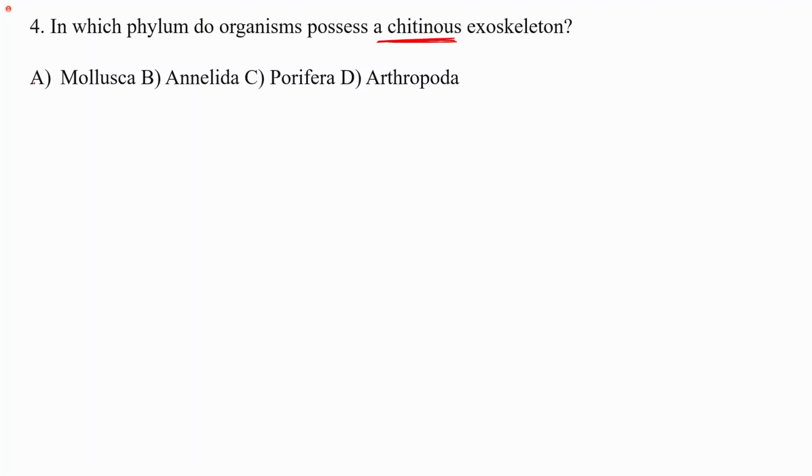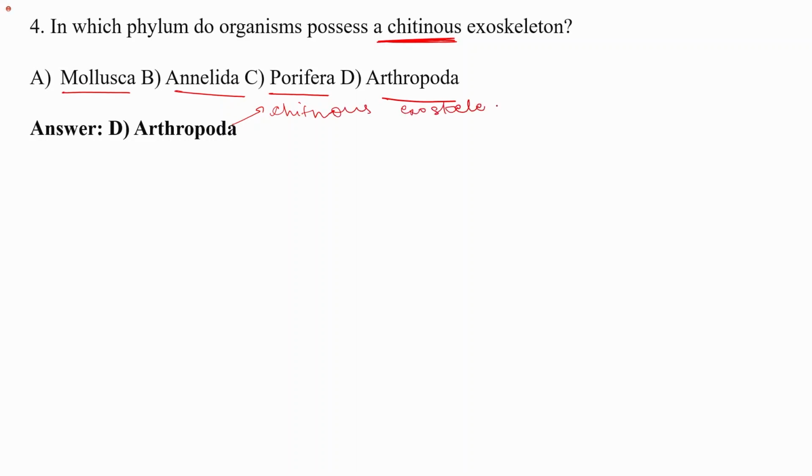The next question is, in which phylum do organisms possess a chitinous exoskeleton? So the options are A, mollusca, second annelids, the third one is porifera, and fourth one is arthropoda. We know that in arthropods, we have chitinous exoskeleton and jointed appendages. The chitinous exoskeleton in the arthropods is one of the reasons for their survivability also, right? As it provides protection.